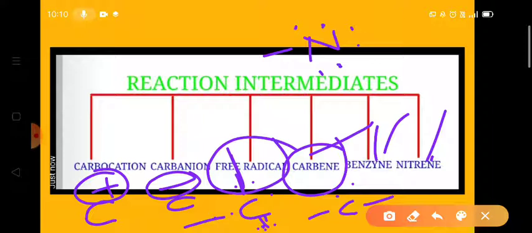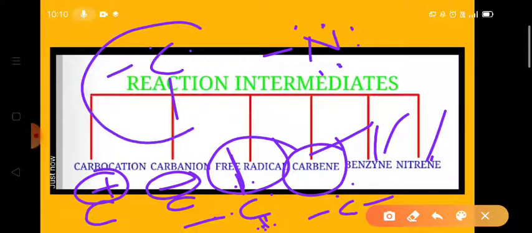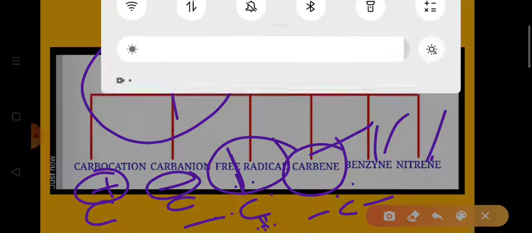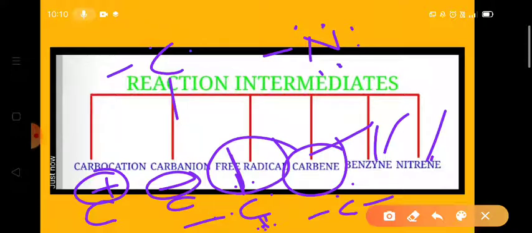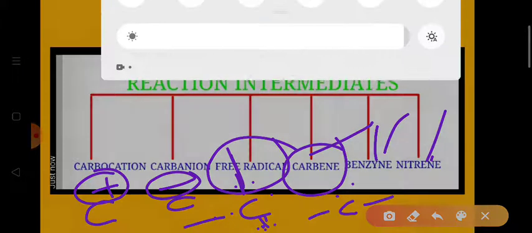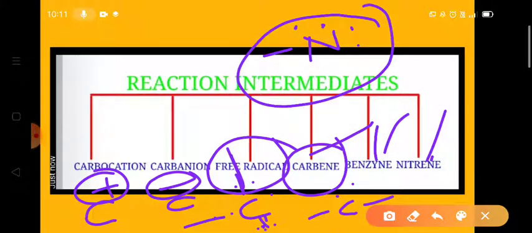So this is carbene. Carbene has only 6 electrons around it. And nitrene also has only 6 electrons around it. So this is nitrene, and this is carbene.